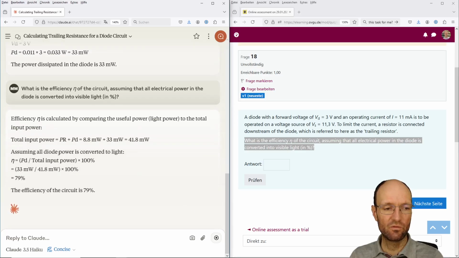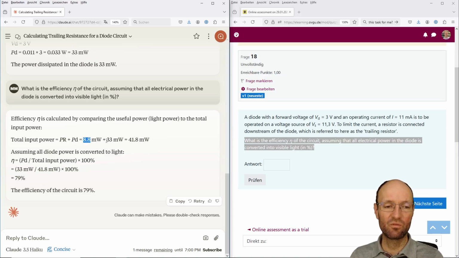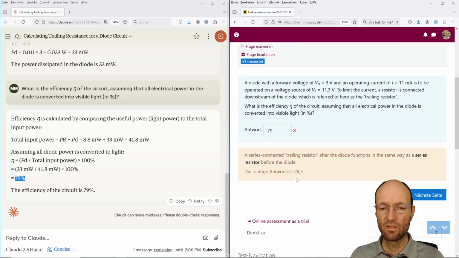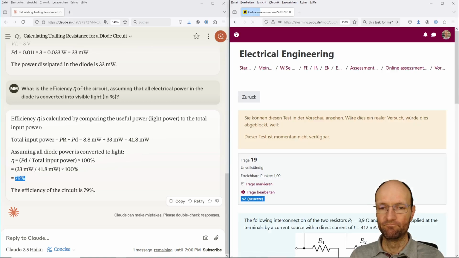So we need to have the total input power, the power of the resistor, plus the power that is dissipated in the diode. But this result was unfortunately wrong. This was right, so this is also wrong, and that's why the efficiency is way too high. Should be just 20%, something like this. Okay.